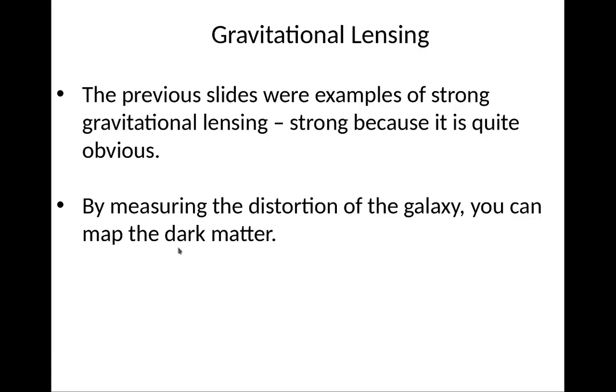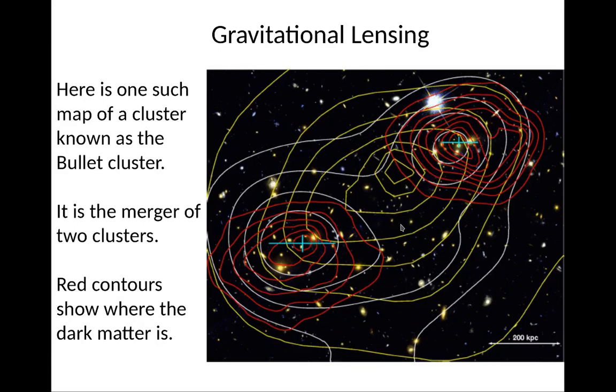Right. So these previous slides were examples of strong lensing. It's strong because it's quite obvious, but you can also measure distortion of galaxies. You can also map the dark matter between galaxies. So here's an example of this. One such map is of a cluster known as the Bullet Cluster. It's two clusters merging.